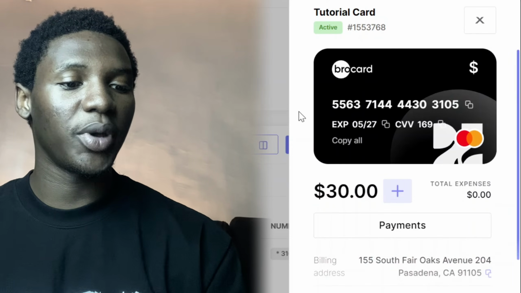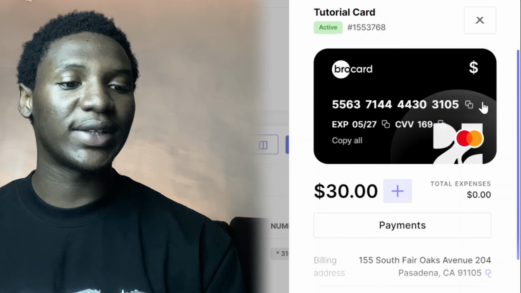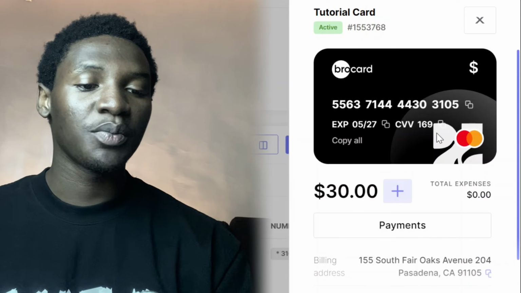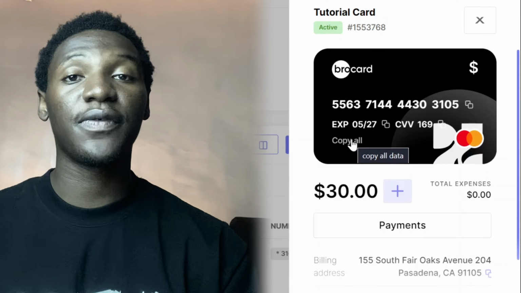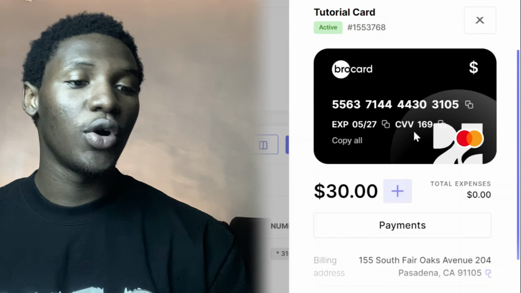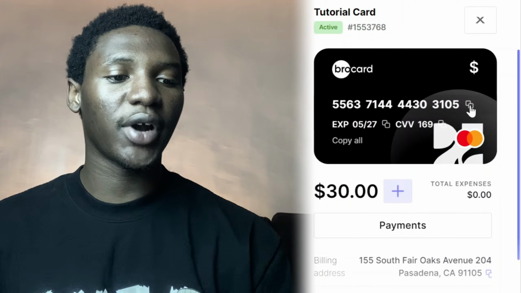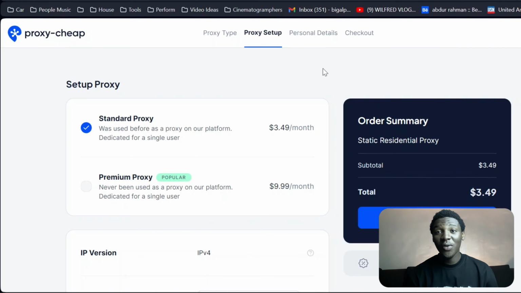And then if I scroll up here, you can see these are all my card details. So these are my numbers. This is my expiry date. This is my CVV. And this is all you need to pay for anything online. So for instance, let's say I want to go ahead and pay for something online. I'm just going to copy this number and come over to a service like Proxycheap.